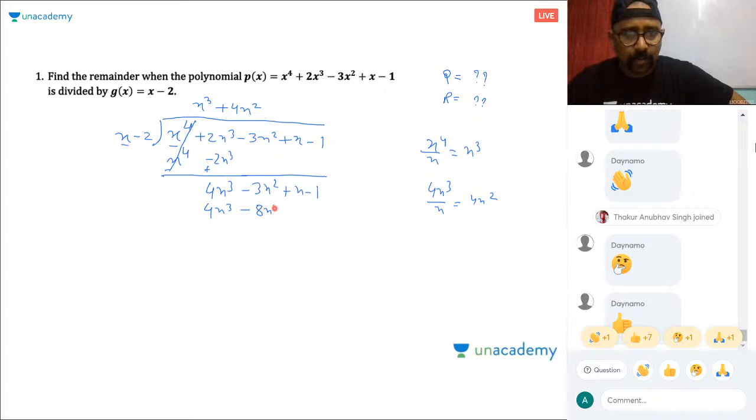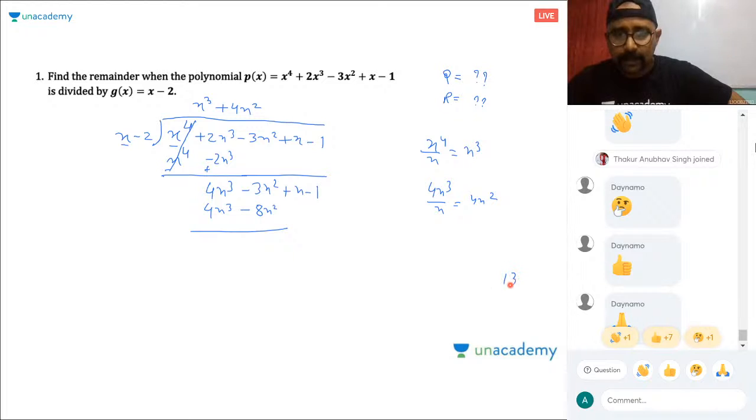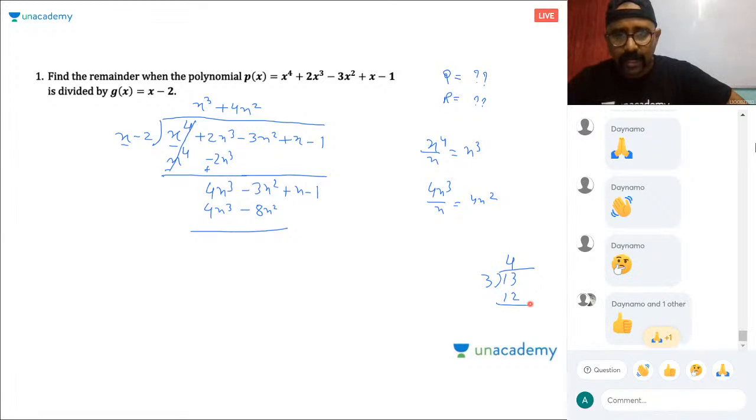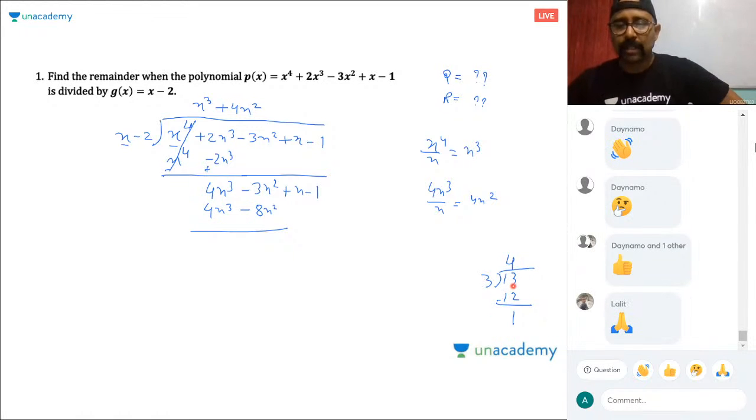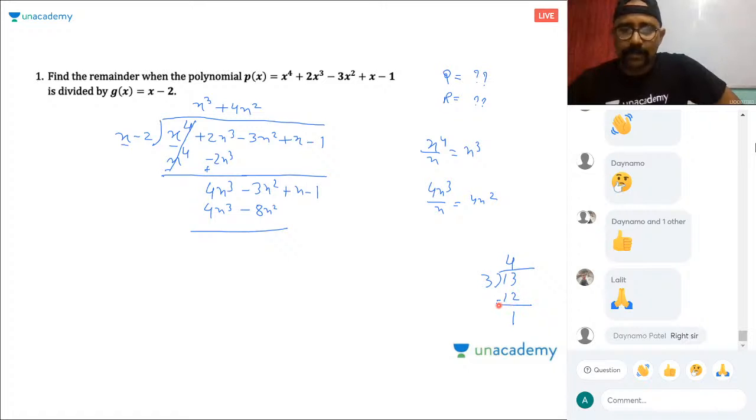Minus 8x square. Now we will subtract. Why do we subtract? Remember, suppose 13 is divided by 3. What do we do? 3 fours are 12, right? So we subtract. We always subtract. We don't put the sign, but it's always known that we subtract 13 and 12. So that's why, after dividing, whatever term comes, you need to subtract.